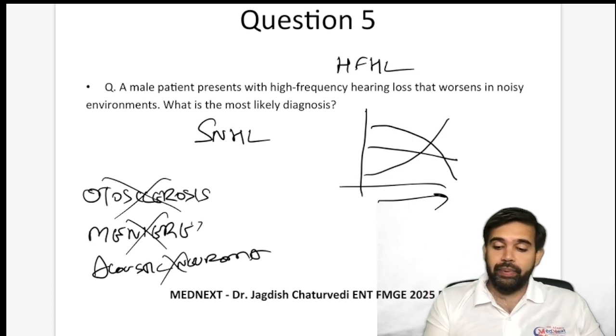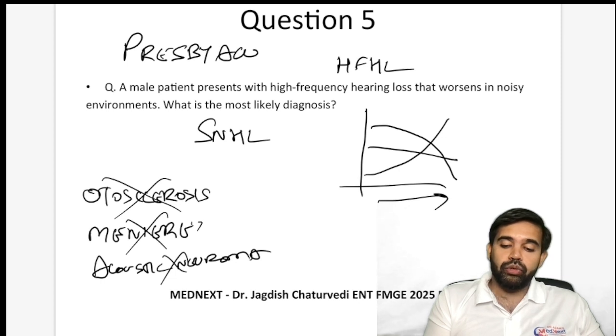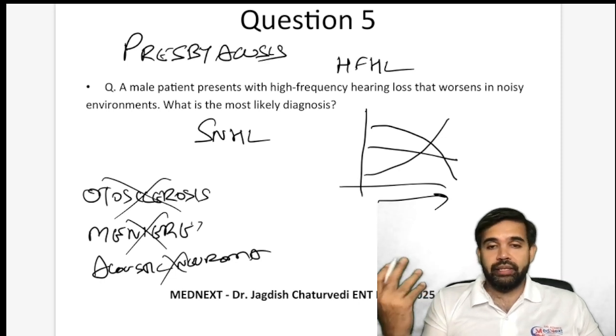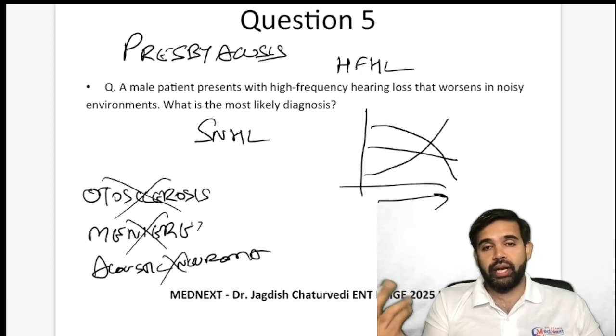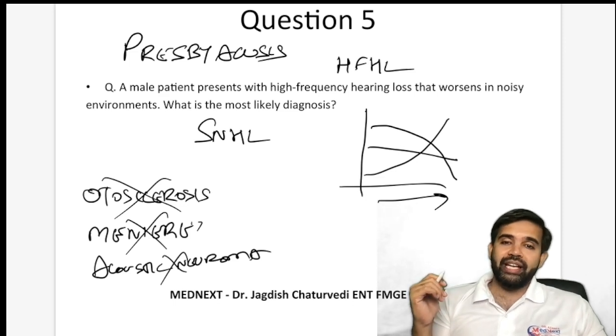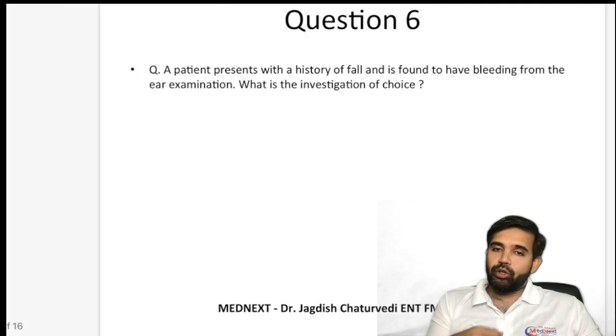High frequency is typically seen with aging. So your correct answer would be anything related to presbyacusis, or even if there is something like ototoxicity or noise induced hearing loss, if either is an option. Presbyacusis, which is age related and the most common, would be the correct answer to pick over here.